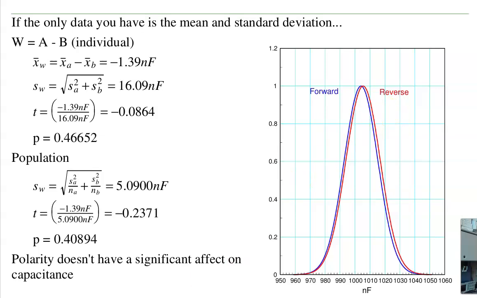If I go populations, there's a 40% chance A will have a higher capacitance than B. Again, basically a coin flip, 50-50. That kind of says that polarity doesn't matter for this batch of electrolytic capacitors.